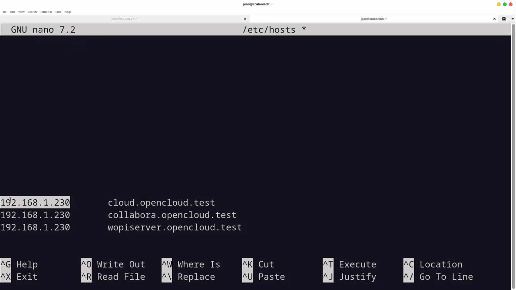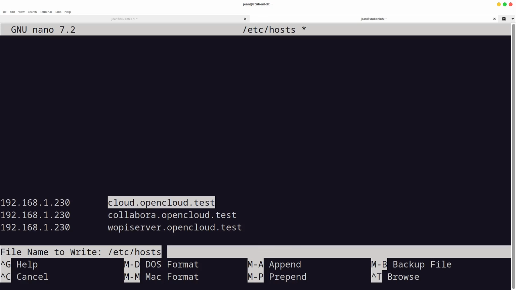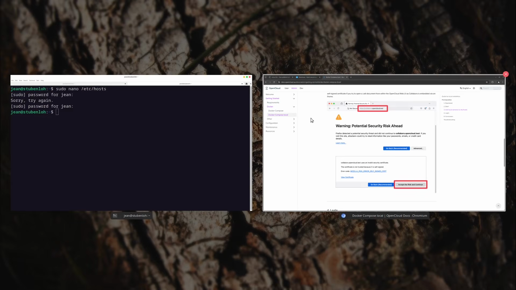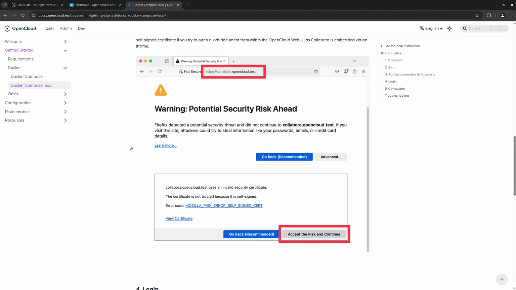So my computer knows, okay, if I want to access this, I now know where I can access this cloud. And this looks fine, I guess. So I press Ctrl-O, Enter, and then Ctrl-X. Then I saved everything, and then we should be just fine.